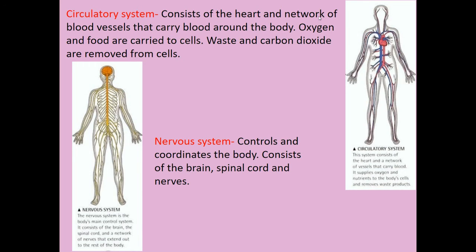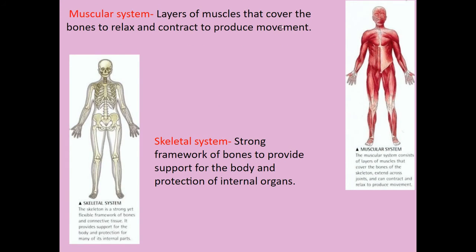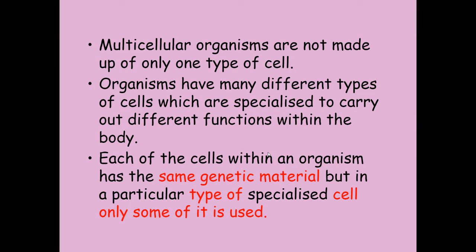The circulatory system consists of the heart and the network of blood vessels that carry blood around the body. Oxygen and food are carried to the cells. Waste and carbon dioxide are removed from the cells. And the nervous system controls and coordinates the body. So it decides what you do and understands the world around you. With the muscular system, layers of muscle that cover the body allow it to relax and contract and produce movements. And the skeletal system provides support, protection, sites for muscle attachment, and lots of other stuff.